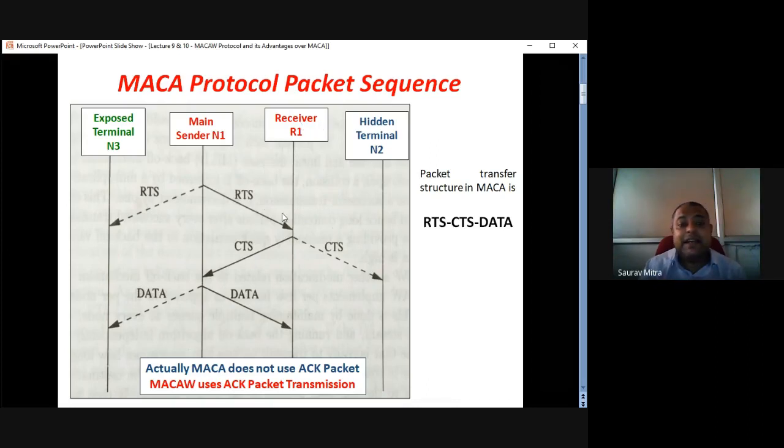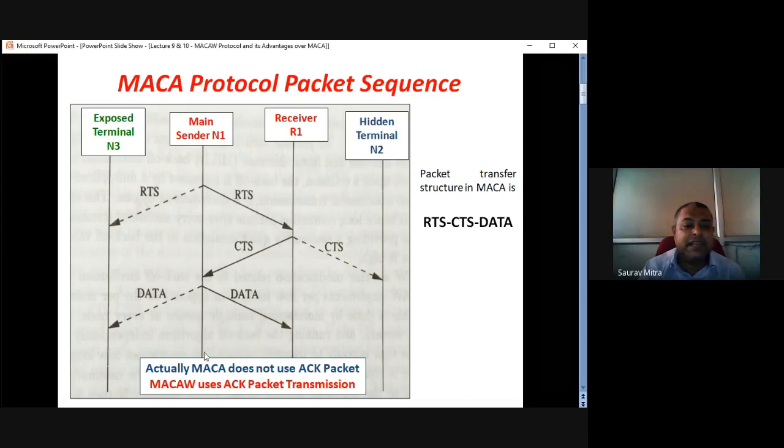In MECA, what is the first step? First step is sending RTS to the receiver. Receiver would send back CTS to the transmitter, and then data transmission would take place. Okay, so MECA is a three-step communication, CSMA was a two-step communication. So CSMA: first carrier sensing, then data transmission. MECA: first RTS, then CTS, then data.